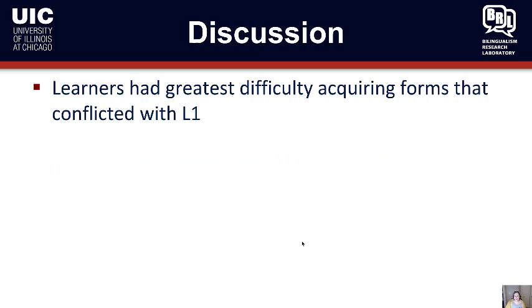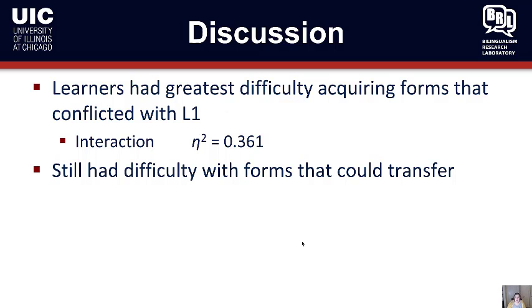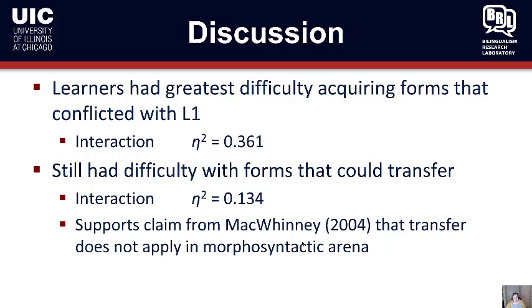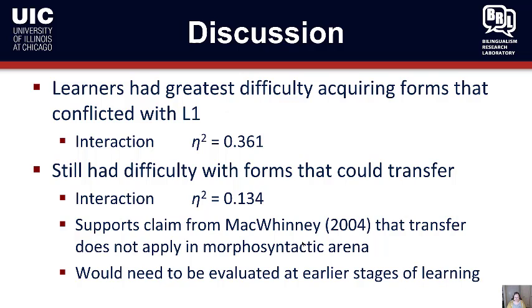In fact, they had the greatest difficulty acquiring forms that conflicted with their L1. So the interaction for the conflicting, this is the interaction for research question 2 with the need type verbs, had a very large effect size for an interaction. Although they still had difficulty with forms that could transfer. So for the persuade type verbs, we still had an effect size of 0.134. It's not as large, but it's still there. So this supports a claim from MacWhinney that transfer doesn't apply in the morphosyntactic arena, because non-finite complementation has a morphosyntactic component.